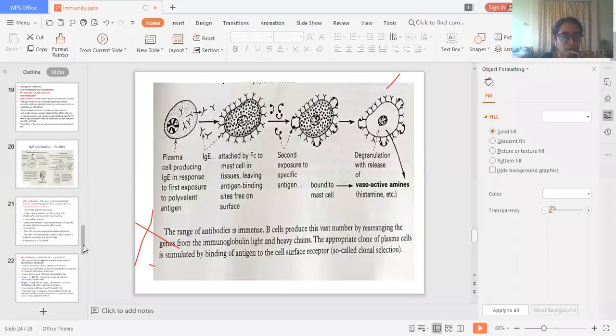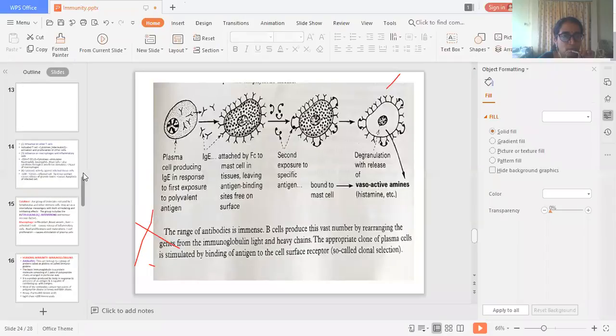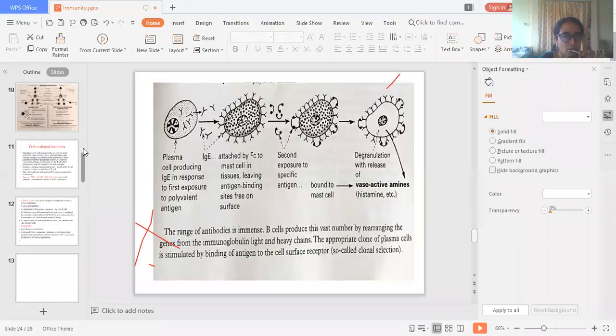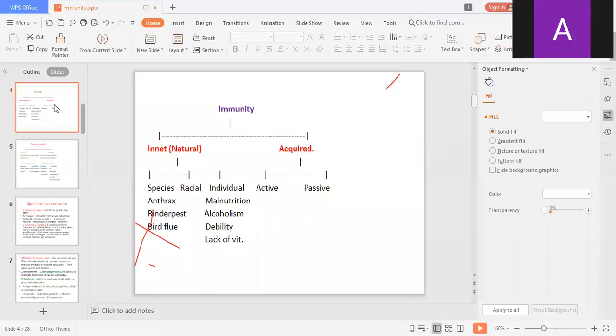Okay, so we discussed classification. It is a very, very important part of immunology. Innate immunity and acquired immunity. What is the next classification of acquired immunity? Anyone of you? Yes, Anjali?